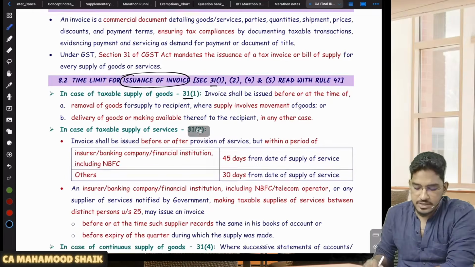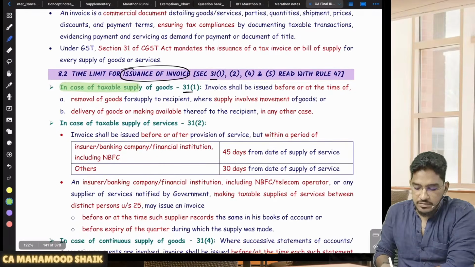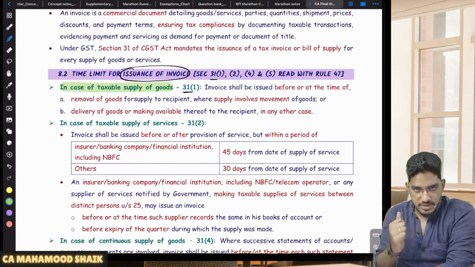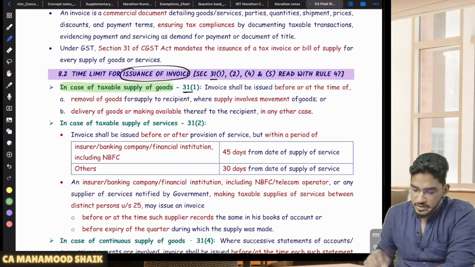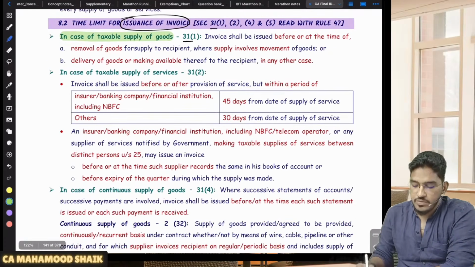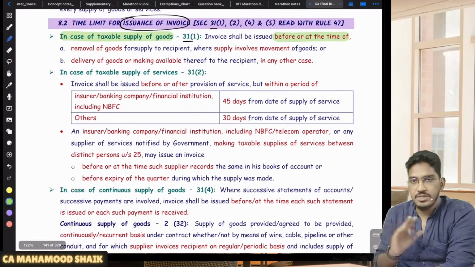First, section 31 subsection 1. What is the time limit for issuance of invoice in case of taxable supply of goods? In case you are making a taxable supply of goods, within what time limit are you required to issue the invoice? They say that in case of supply of goods, the invoice is required to be issued before or at the time, that means either before or at the time, but not later than this.